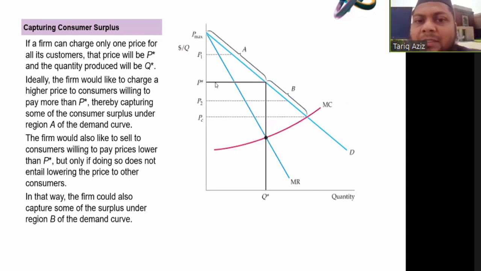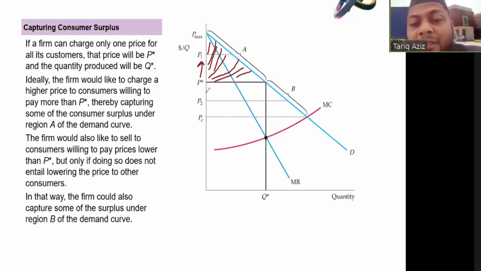If the firm is selling at price P star, it has to sell quantity Q star. So this will be the total revenue of the firm. But if the firm increases the price from P star to P1, there are certain consumers and customers who are willing to purchase even at price P1. So this is the region of consumer surplus.